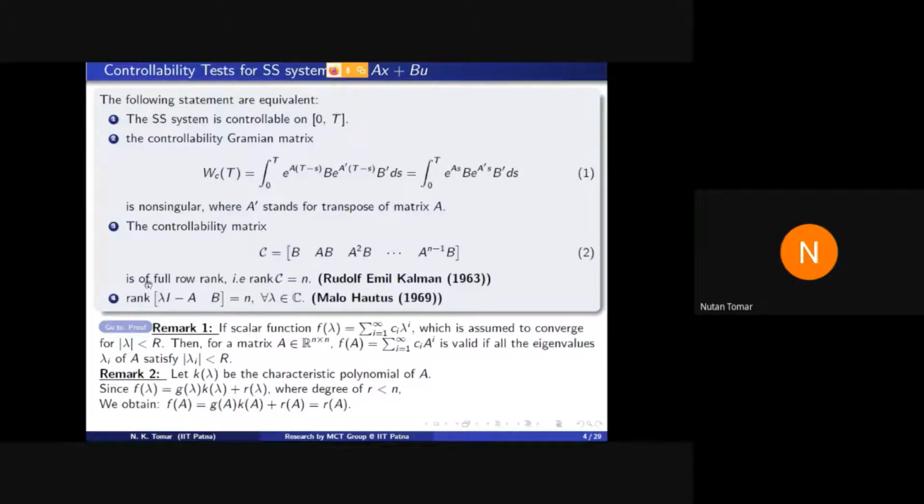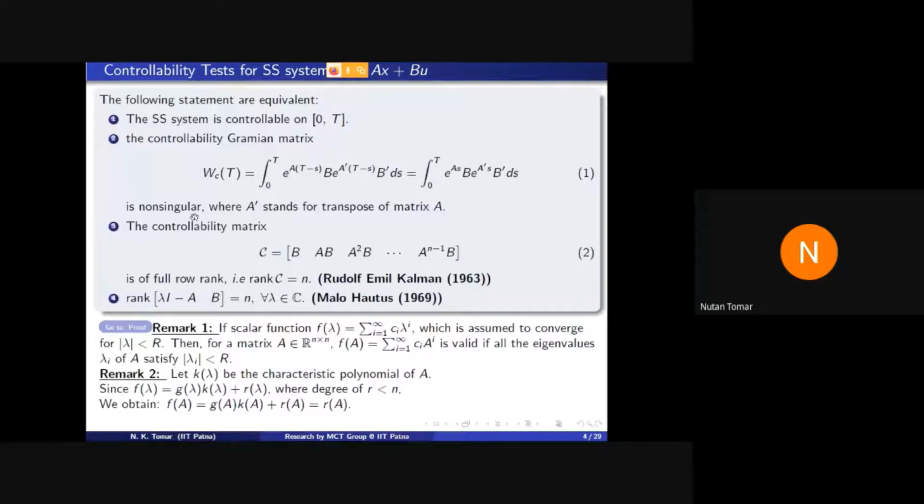So no need to check this result for all lambda. Check this only for eigenvalues of A. So we write it in this way, but the actual meaning is for all eigenvalues of A only. You check whether this B supports this drop in the rank of this matrix and makes the rank again n for each eigenvalue, then it is controllable.